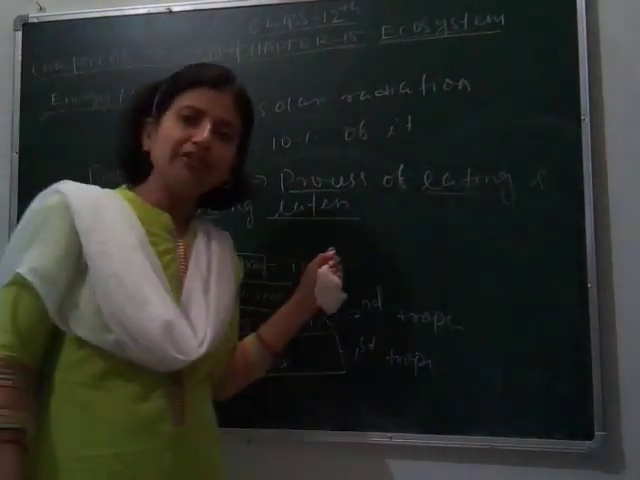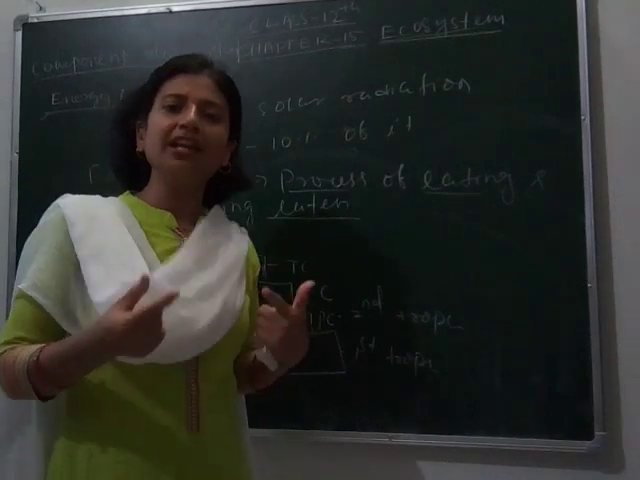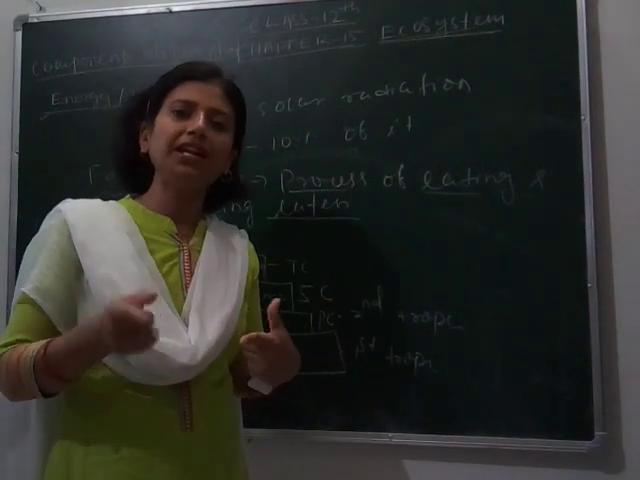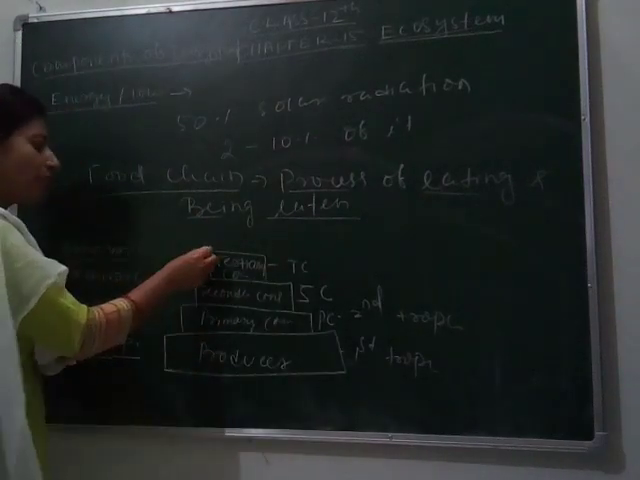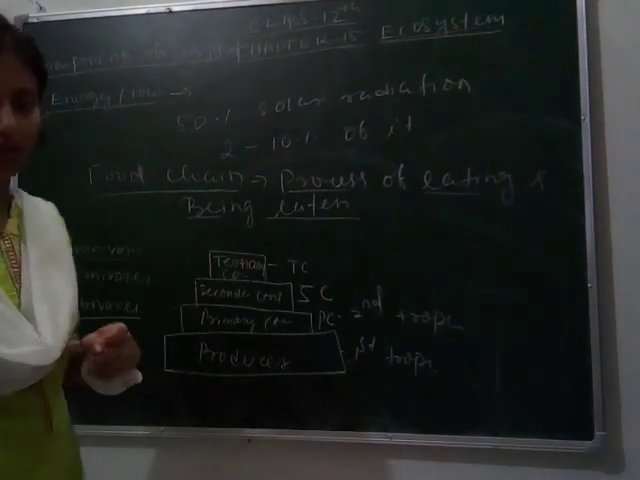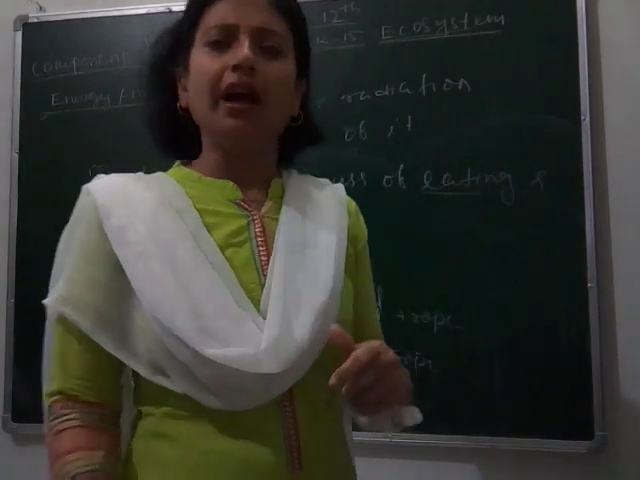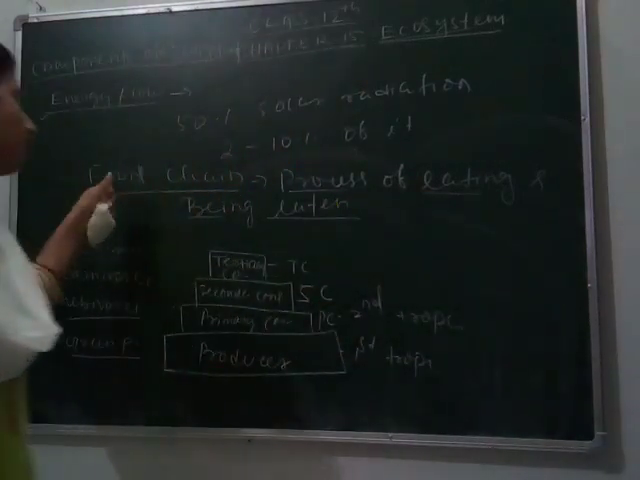Here I want to tell you another thing: any ecosystem is said to be complete if it has a food chain, and a food chain always has limited trophic levels, meaning 3 to 4 trophic levels. And why this happens, I will tell you later. First you see the food chain.